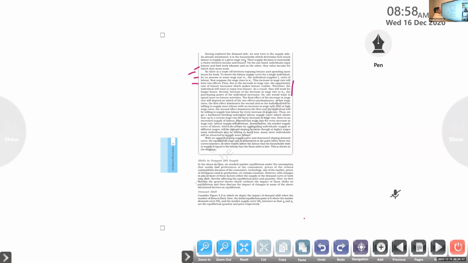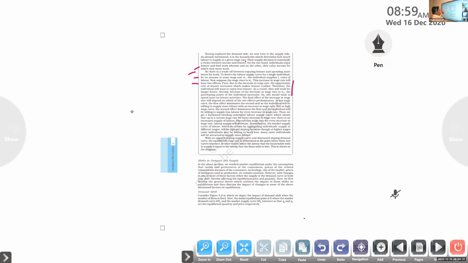In the examination, they ask what the two effects of increasing wage rate are, related to the supply side. First, due to the increase in the wage rate, the opportunity cost of leisure increases, which makes leisure costlier. Therefore, the individual will want to enjoy less leisure. As a result, they will work for longer hours.